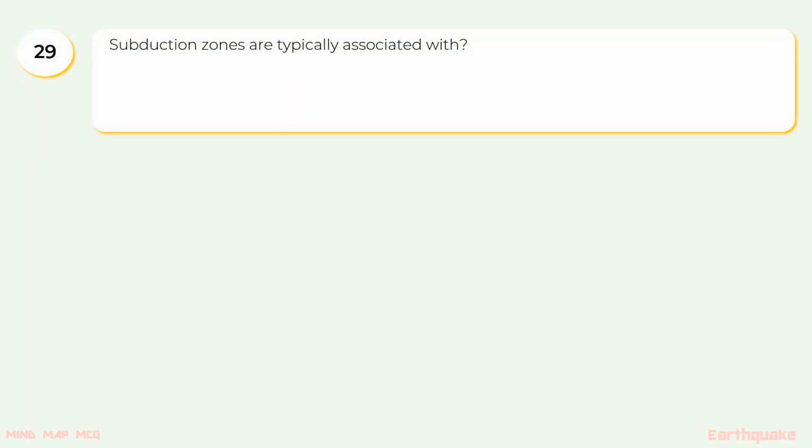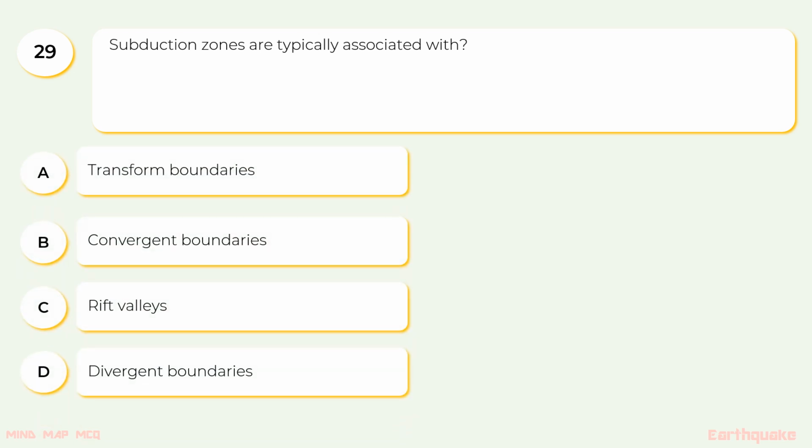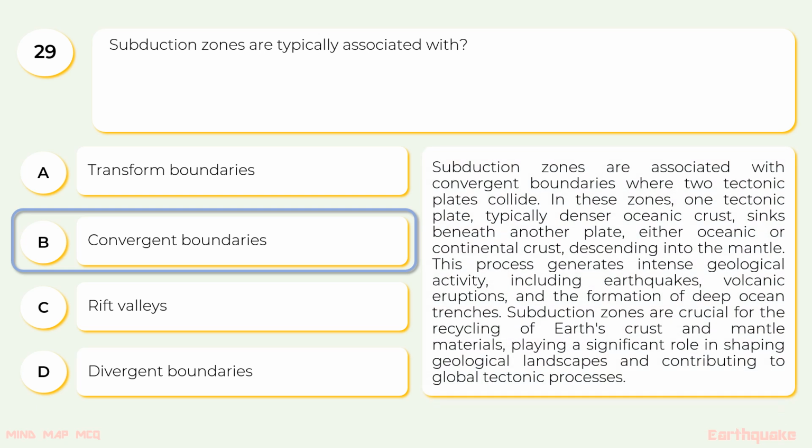29. Subduction zones are typically associated with. The options are A. Transform boundaries. B. Convergent boundaries. C. Rift valleys. D. Divergent boundaries. The correct option is B. Convergent boundaries. Subduction zones are associated with convergent boundaries where two tectonic plates collide.